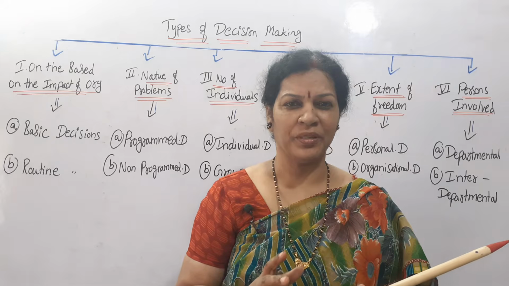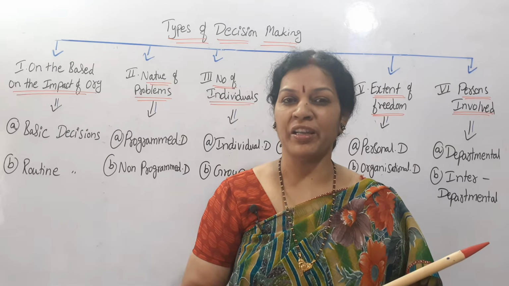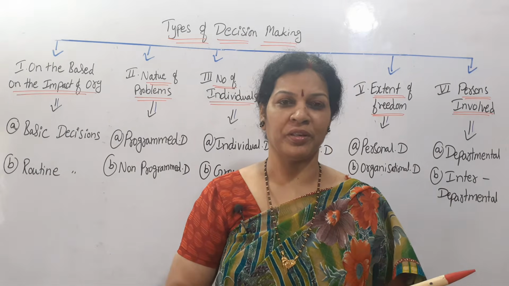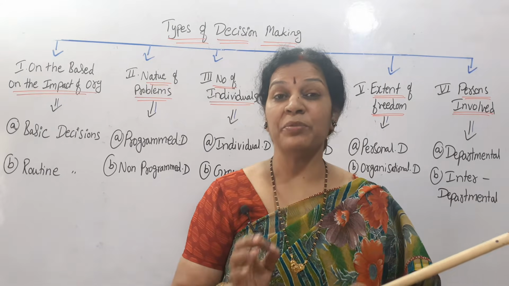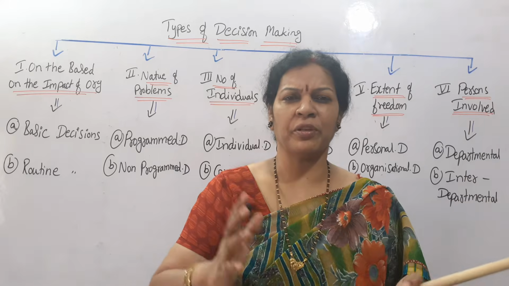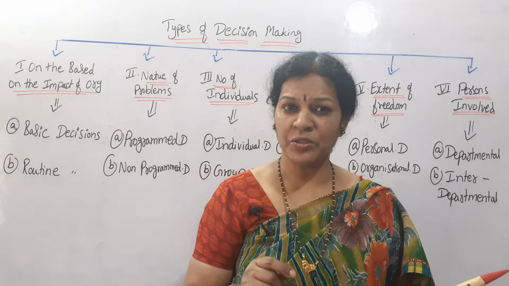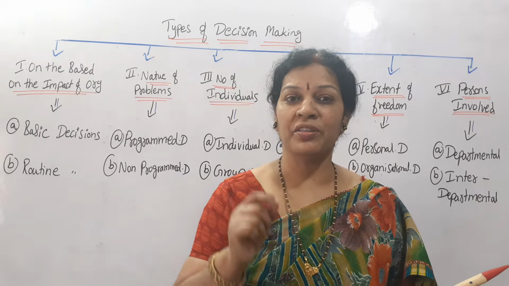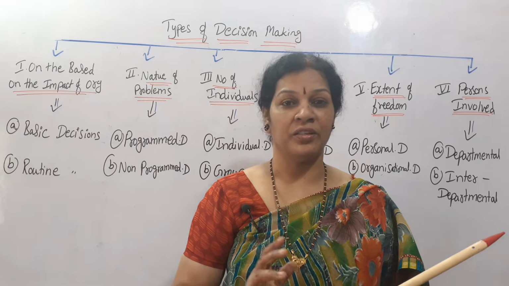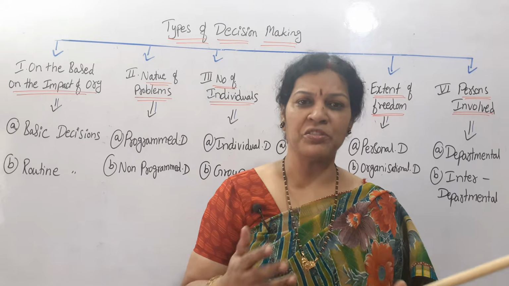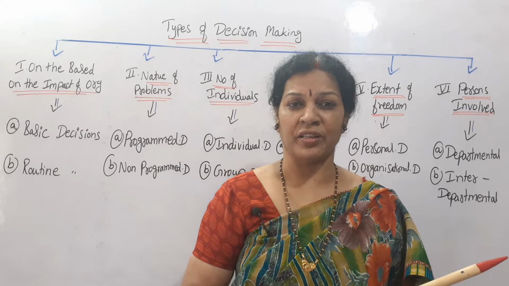So, the decision making chapter we are discussing in managerial accounting or management accounting. Introduction class is over. Now today we'll see types of decisions, the different types of decisions we have to take. As I told you, in this chapter we are going to discuss only production and sales related decision making, but we must know what types of decisions are there.